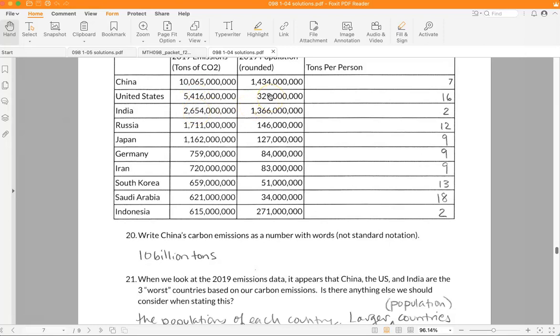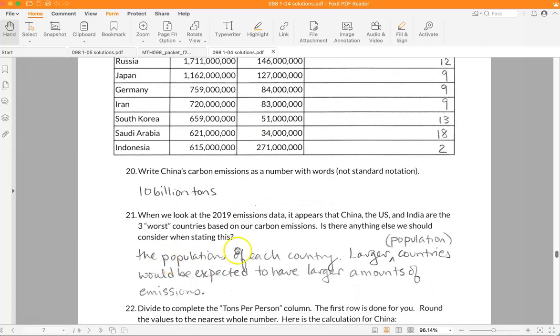Now, we are smaller than China and we emit less than China, so it's a little harder to tell whether we're worse or better than China. But we're definitely so-called worse than India if you look at our populations.